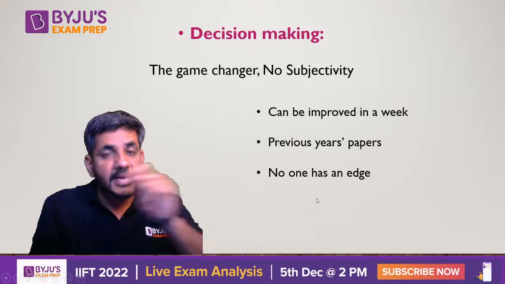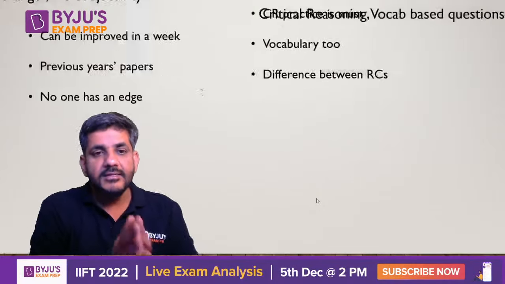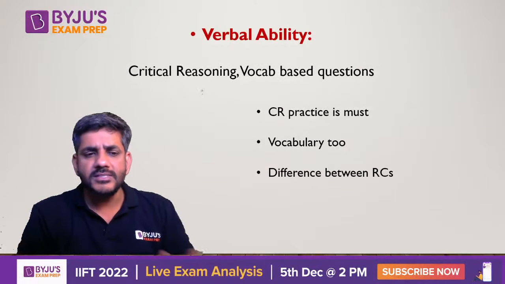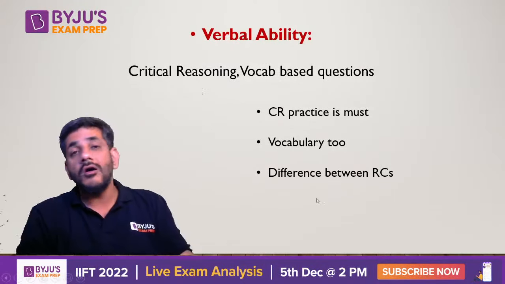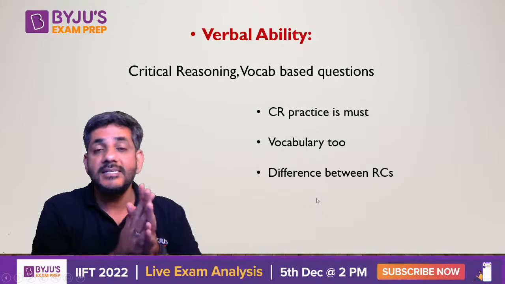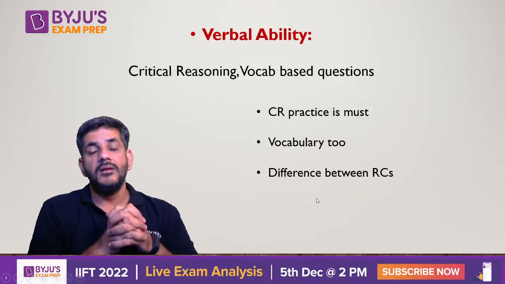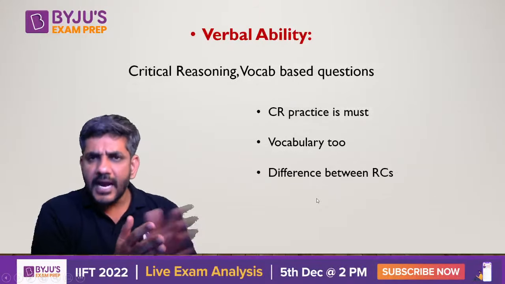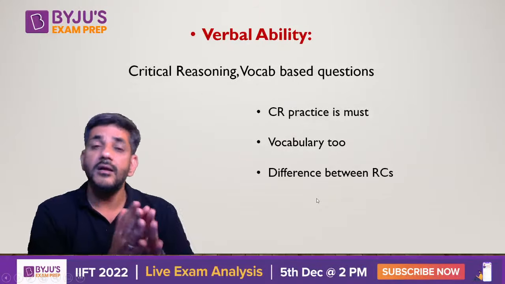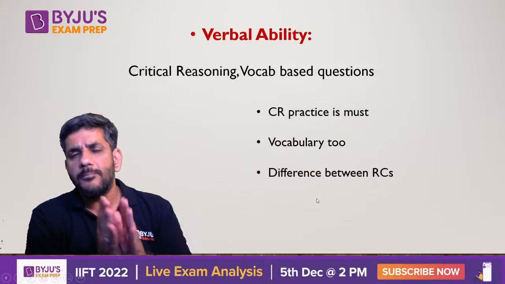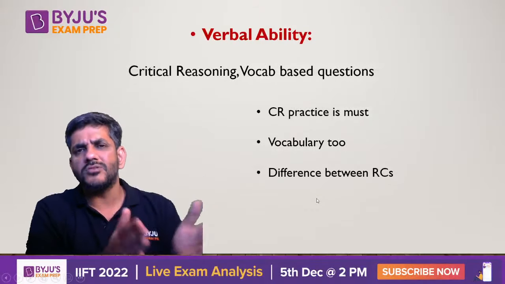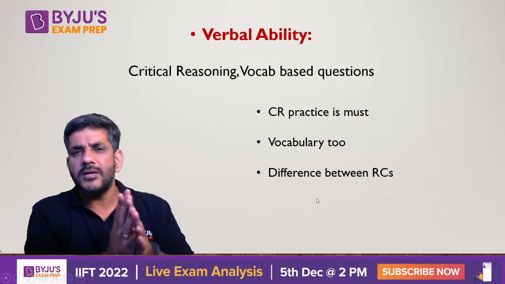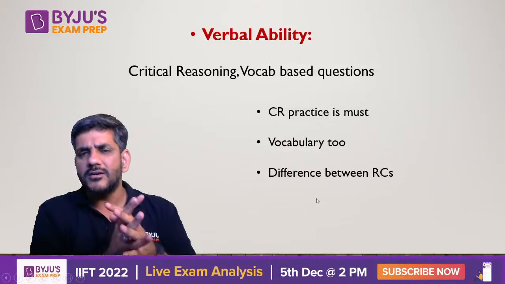Then came the second important thing, the verbal ability section. Critical reasoning, vocab based questions. Apart from that, what all is there in verbal ability? As I said, CR practice is a must, because CR is something you would not have done before, as it was not in CAT. Vocabulary, you probably put two steps behind, because of course vocabulary is not going to be in my CAT exam, so I can keep it on the backstage and talk about it later.